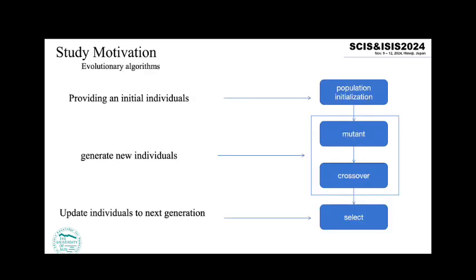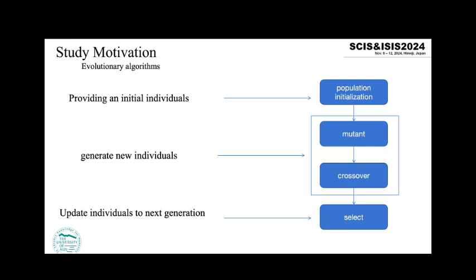Evolutionary algorithms, commonly used to solve these problems, have good robustness and feasibility, but they also face some problems such as convergence speed. So, how to improve the performance of evolutionary algorithms has become an important research topic.